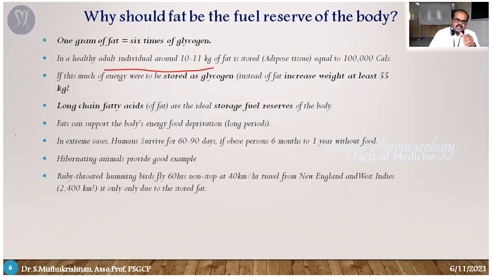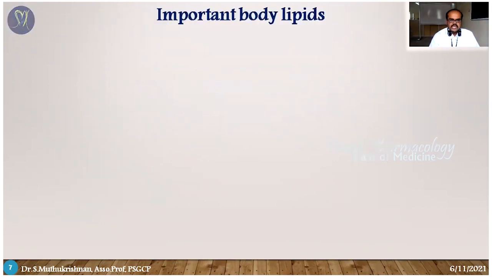Another example is the ruby-throated hummingbird. It flies more than 16 hours continuously at a speed of 40 kilometers per hour, traveling around 2,400 kilometers. How is it possible? The reason is fat. It continuously uses fat energy. So fat is a wonderful reservoir of energy. A small amount of fat is capable of producing a large amount of energy.